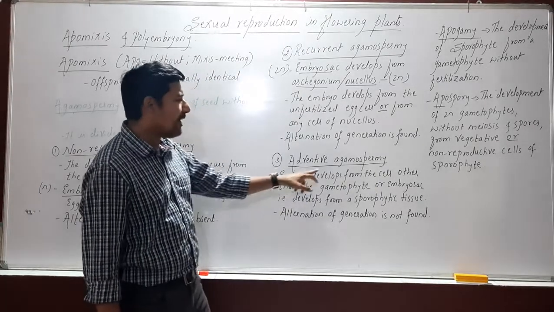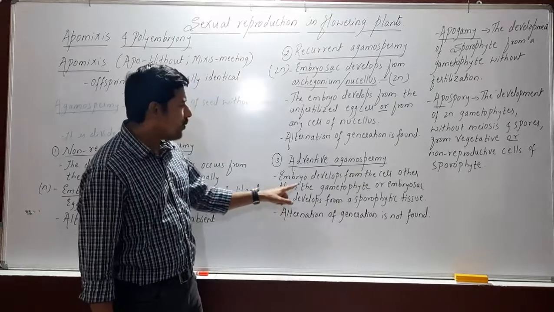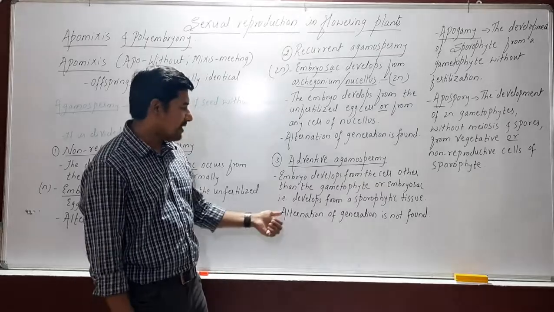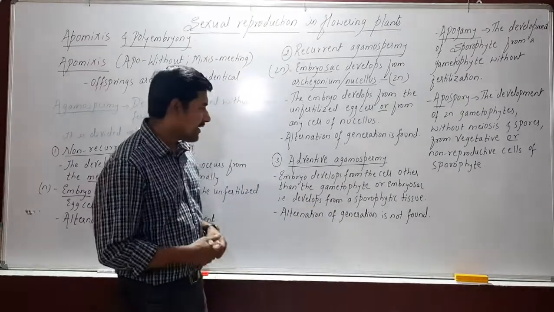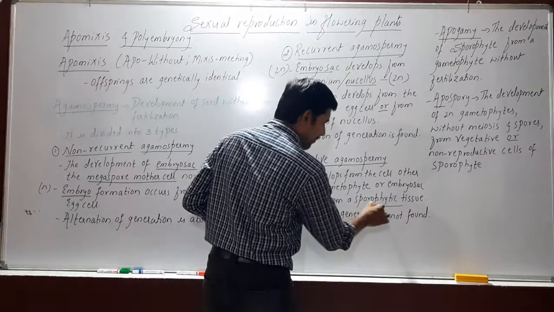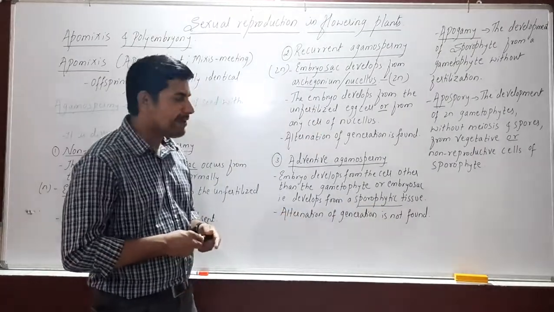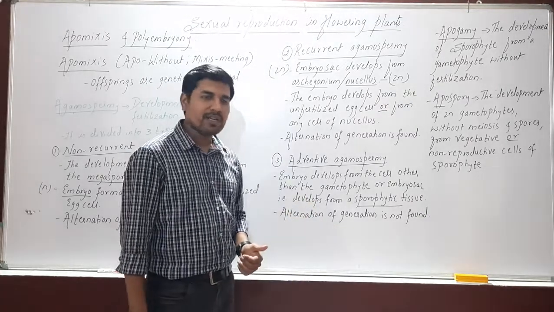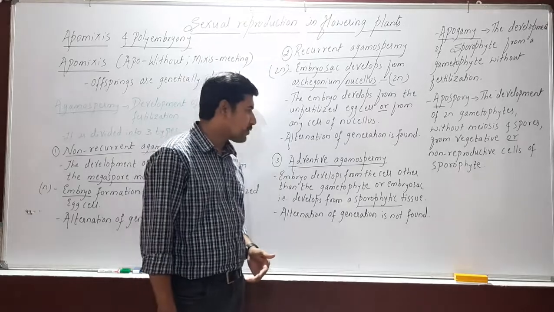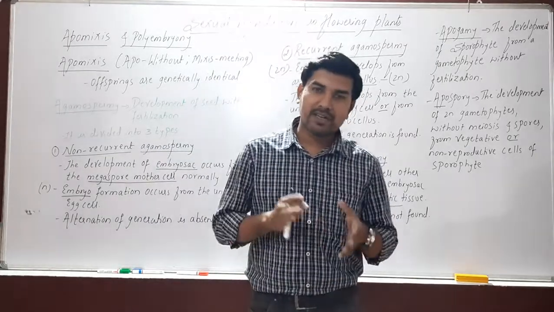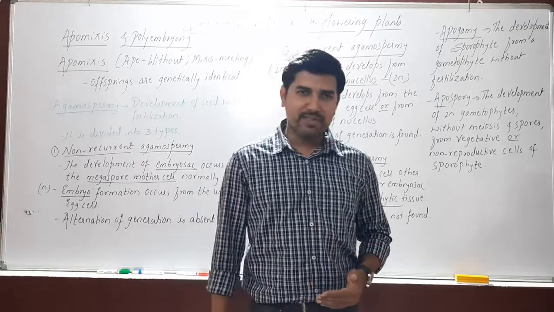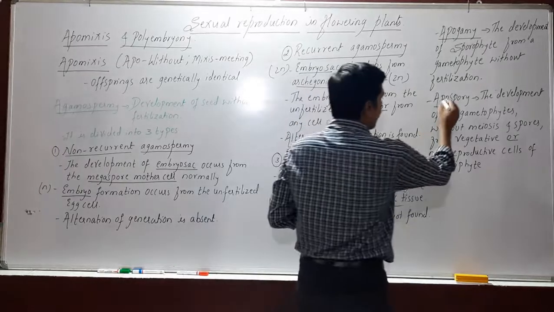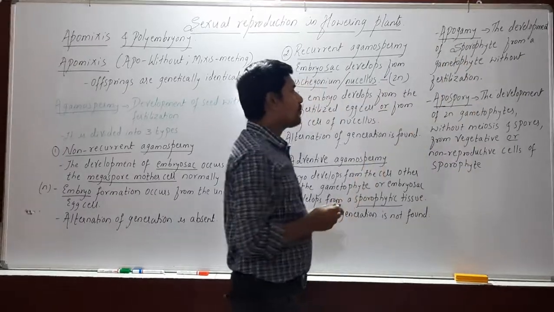Third type, adventive ergamospermy. Embryo develops from a cell other than the gametophyte or embryo sac. That is, it develops from a sporophytic tissue. Sporophytic tissue might be any kind of diploid tissue. Alternation of generation is also not found in such a case of adventive ergamospermy. Apart from these, we have other terms also related with apomixis. First one is apogamy, second one is apospory. So what exactly is apogamy and apospory?